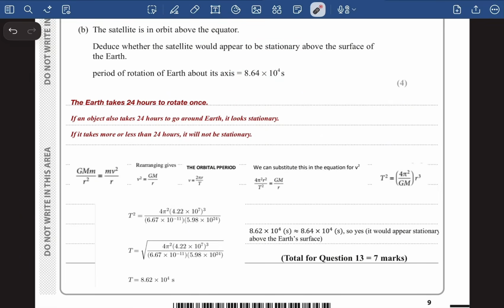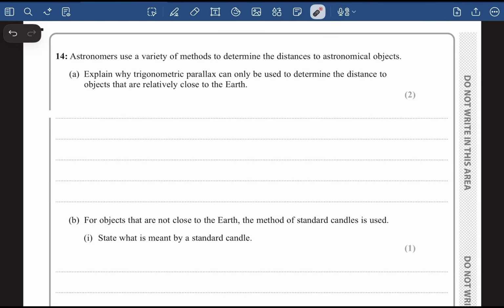So now we are going to write, yes, it will appear stationary above the Earth's surface, because the time that the Earth takes to rotate about its own axis is exactly the time that the satellite takes to rotate around the Earth. The question number 14 says, astronomers use a variety of methods to determine the distance to astronomical objects.